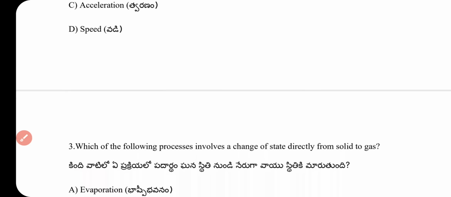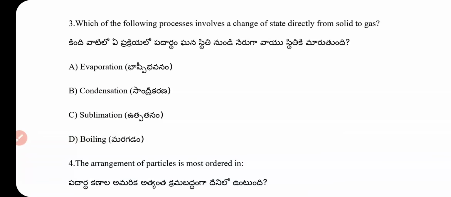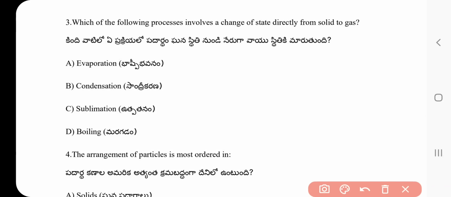Question number 3. Which of the following processes involves a change of state directly from solid to gas? Evaporation, condensation, sublimation, boiling. The answer is sublimation. The direct process from solid to gas is called sublimation.